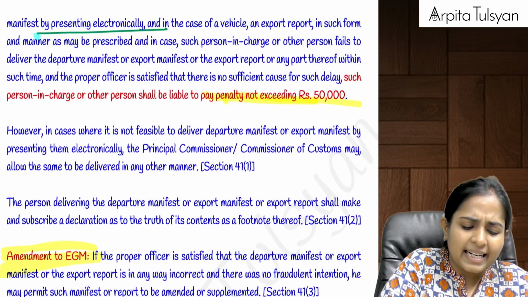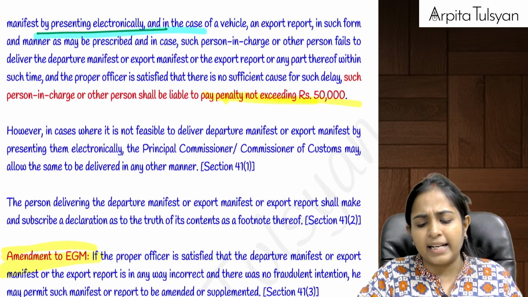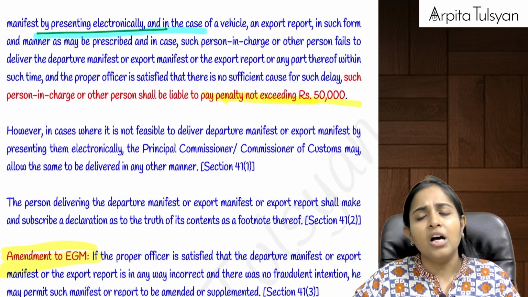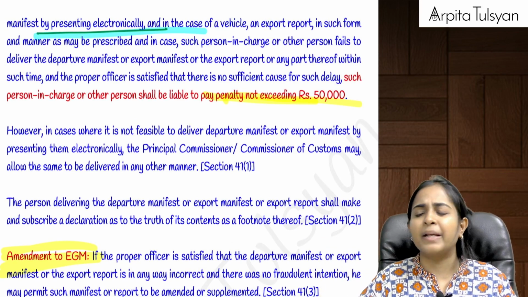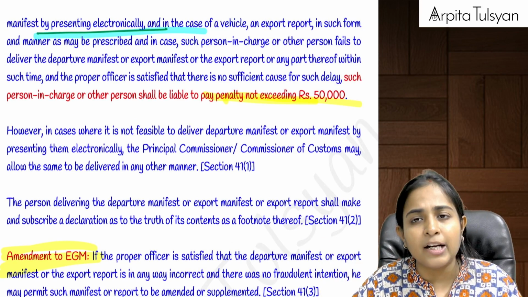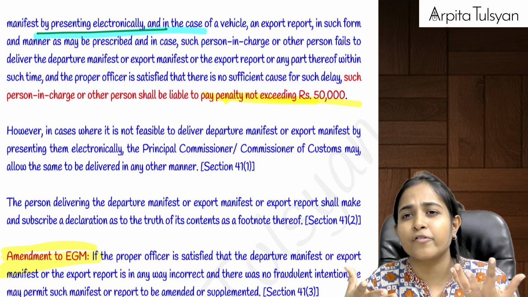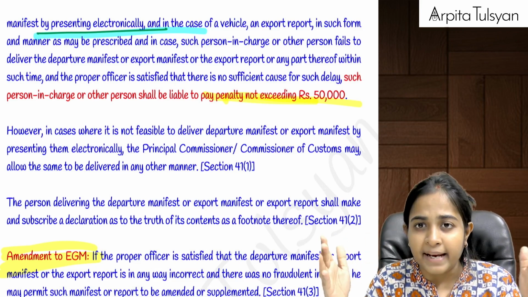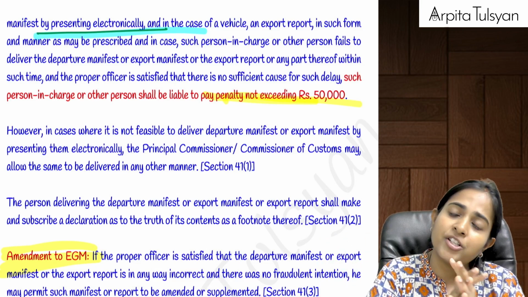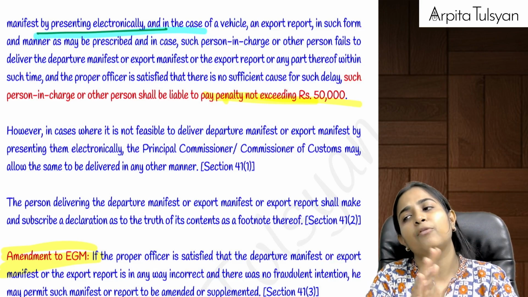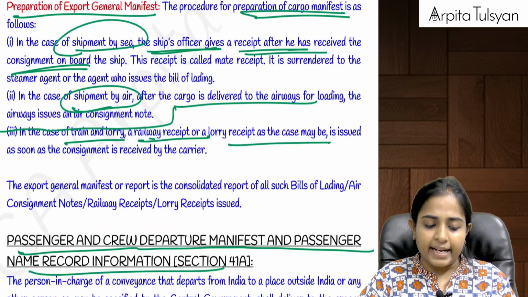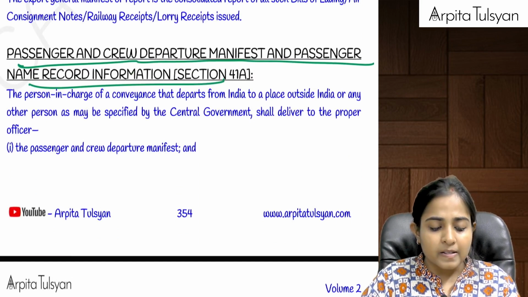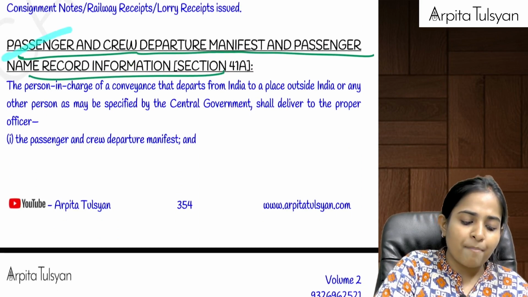He will do it electronically, right? He will do it electronically and submit it to the proper officer. If he does not do it, up to 50,000 penalty will be applicable. If there is any delay, but because of some sufficient cause, then it will be excused. If he has forgotten to mention something in the manifest, etc., and that was done without any fraudulent intention, no problem, then even that will be excused. Are you clear with this? Yes. And for passengers, same thing.